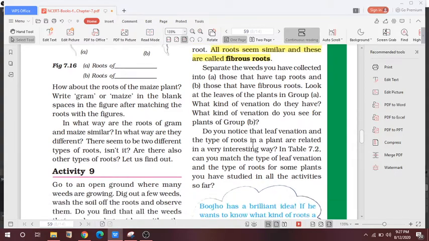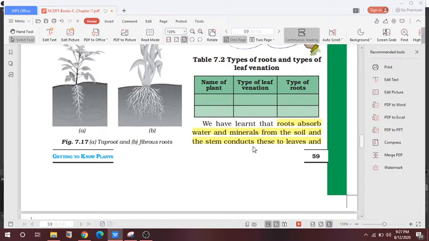The explanation of the two roots is given in your NCERT. Here you have to take two examples. This is your homework. You have to take two examples, names of two plants, whatever you like, maize plant, cotton plant, or gram plant, and write the type of venation and also the type of root. You will see the relationship between the leaf venation and the roots.